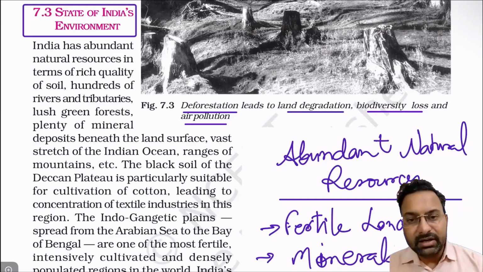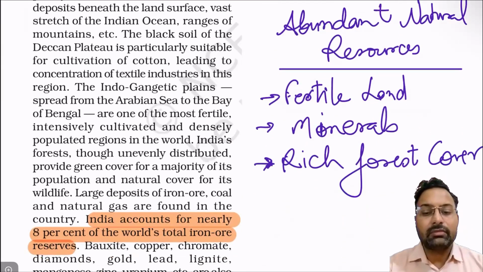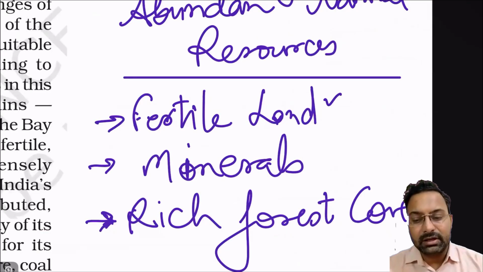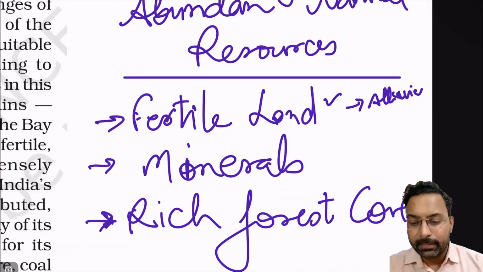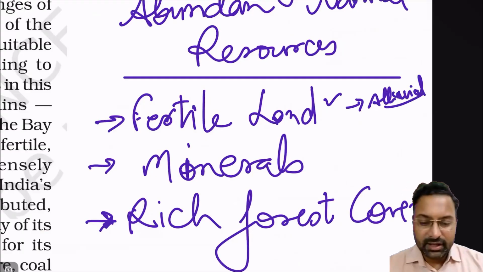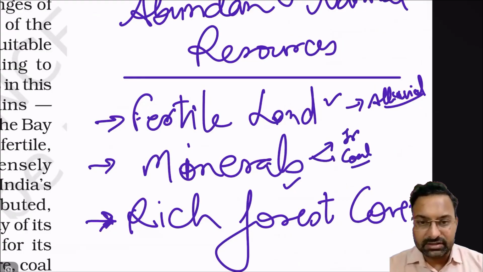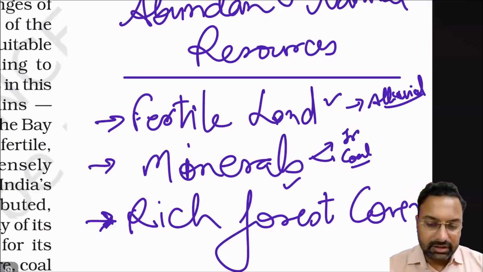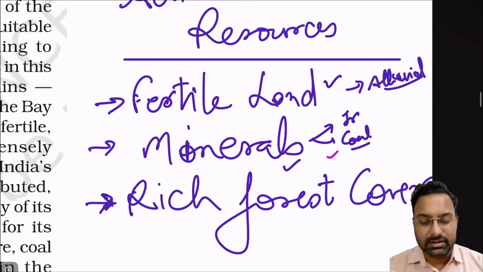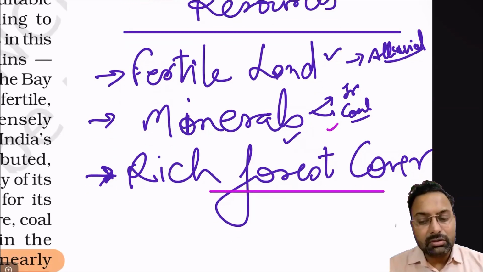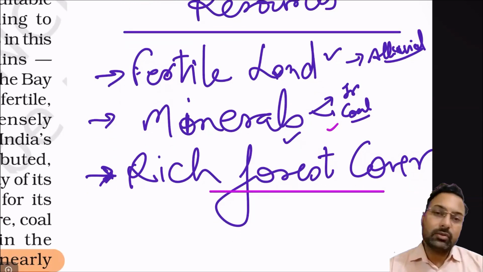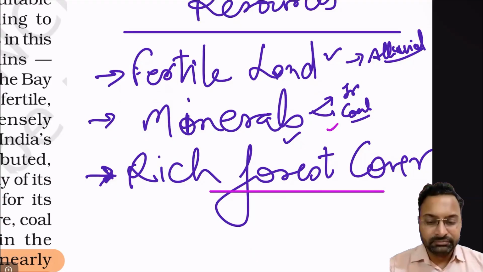So India has abundant natural resources, right? It has highly fertile land, alluvial soil in the plains. It has a high amount of minerals, like iron ore, coal deposits, etc., available in very high quantity. It has higher reserves. It has rich forest cover also. So India has an adequate quantity of resources.